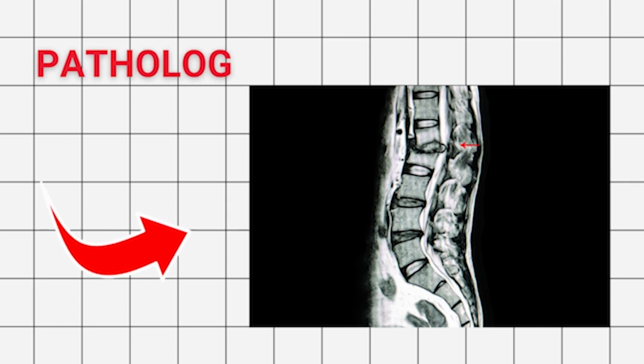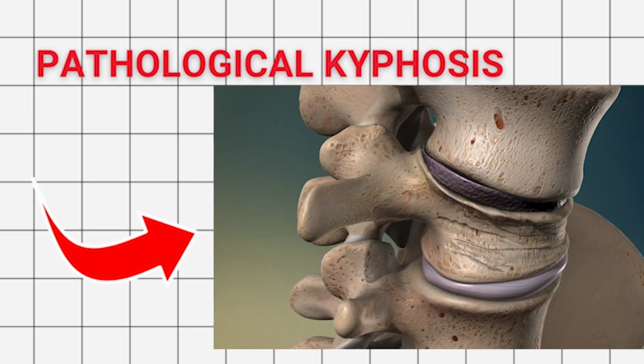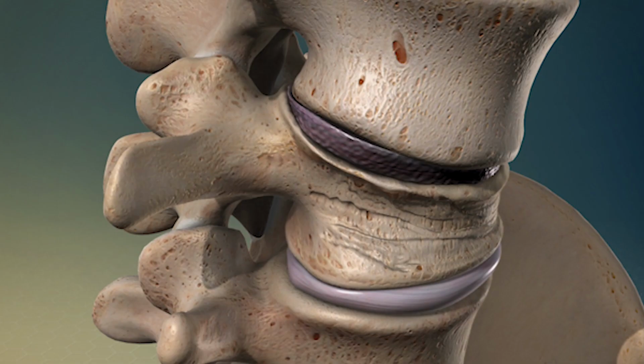Pathological kyphosis. This form of kyphosis presents at any age. It is caused by structural changes to the vertebral column due to compression fractures from trauma or conditions such as osteoporosis, aseptic necrosis, vitamin D and calcium deficiencies. It can also form when a vertebra shifts from its normal position due to a spondylolysis or spondylolisthesis.